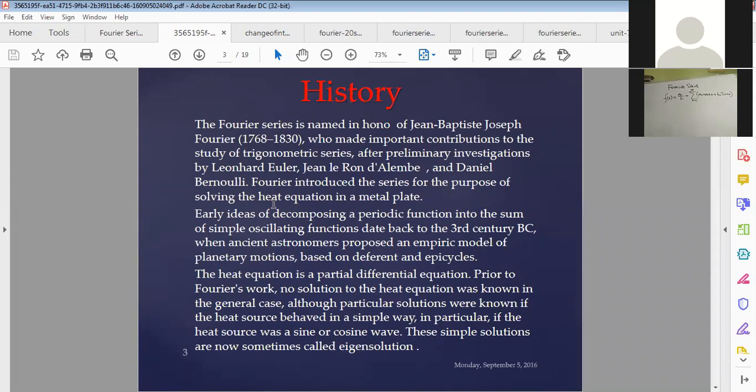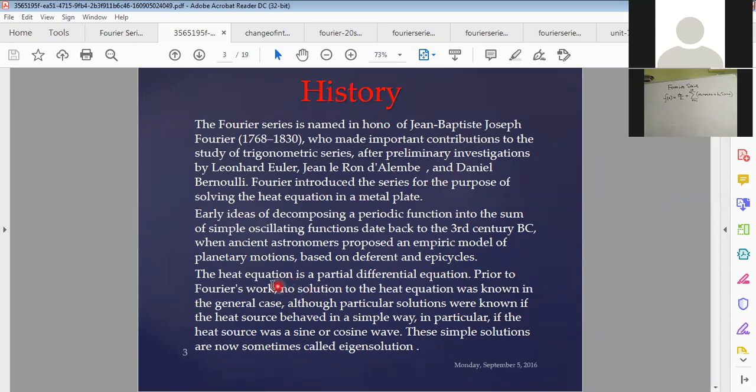In a metal plate, the heat equation is very important, so we need to solve this type of heat equation by using Fourier series. This is the foundation of the invention of Fourier series. Early ideas of decomposing a periodic function into a sum of simple oscillating functions date back to the 3rd century before Christ, when ancient astronomers proposed an empirical model of planetary motion, the motion of planets in the solar system, based on deferents and epicycles.